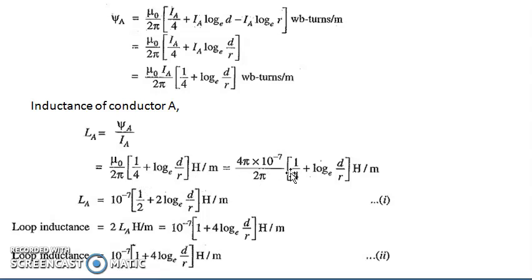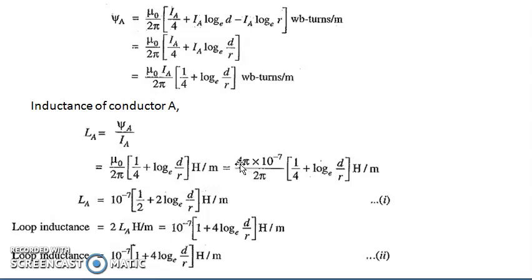Still further simplification, you know what is the value of μ0? 4π into 10 raised to minus 7. So 4π into 10 raised to minus 7 divided by 2π into bracket 1 by 4 plus log to the base e d by r Henry per meter. So this is further simplified as, see, this 2π gets cancelled.